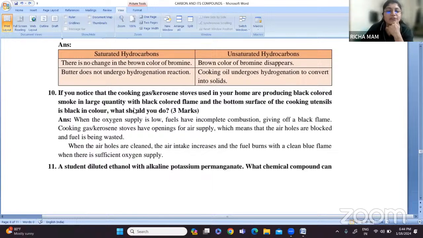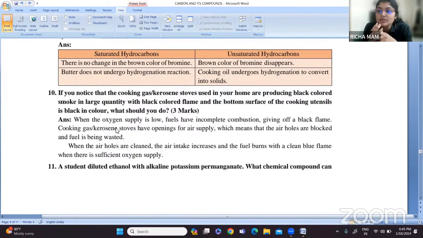Next question. If you notice that the cooking gas or kerosene stoves used in your home are producing black colored smoke in large quantity with a black colored flame, and the bottom surface of the cooking utensils is black in color, what should you do? This question is for 3 marks. When you are burning the cooking gas or stove to cook food items, why does it show black color?